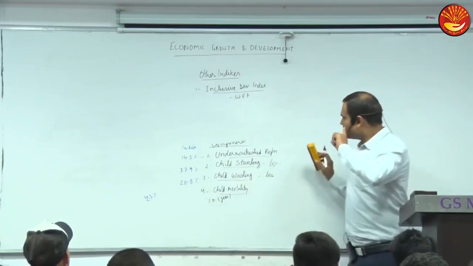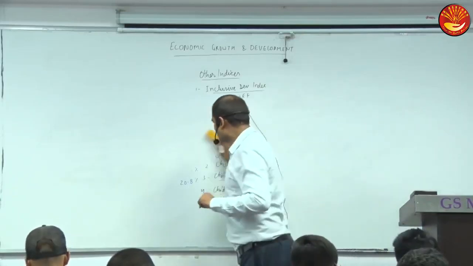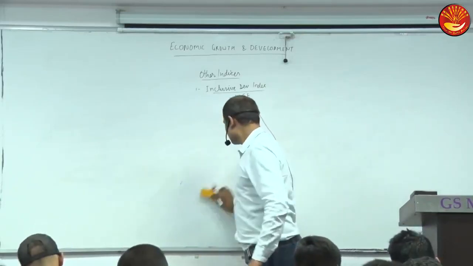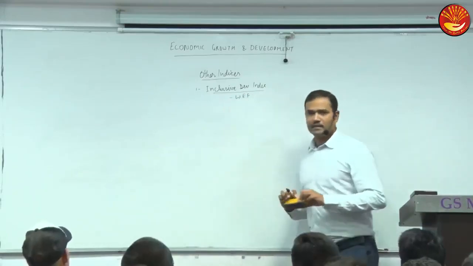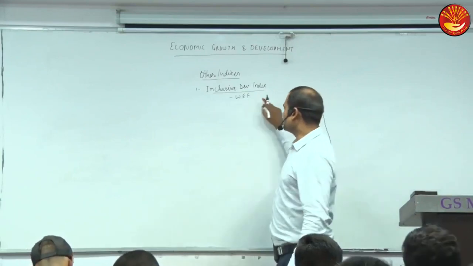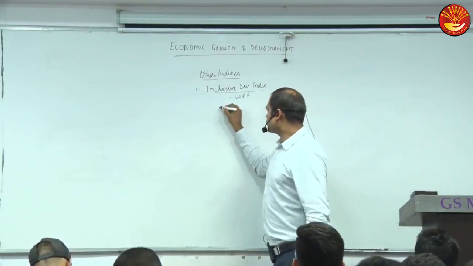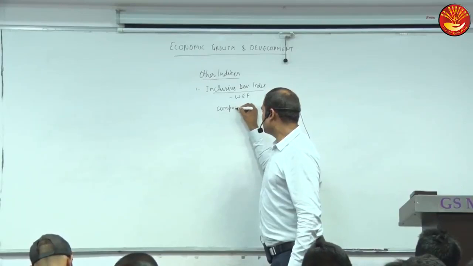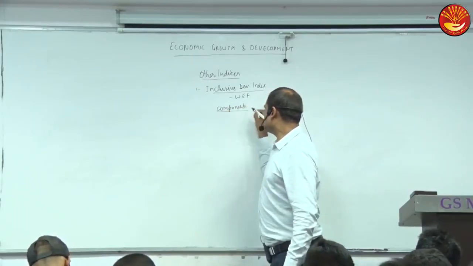The other index is the Global Gender Gap Index by the World Economic Forum. The Inclusive Development Index is based on components or dimensions.